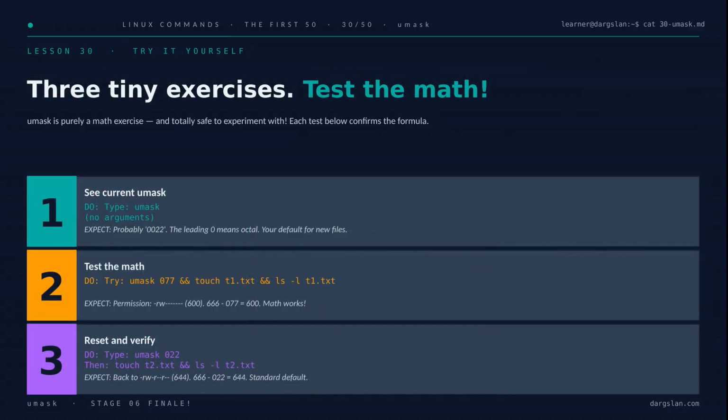Time to prove it on your own terminal. First, just type umask with no arguments. You'll almost certainly see 022, your invisible default. Then try umask 077, touch a file called t1.txt and list it. You should get rw-------, exactly 666 minus 077. Finally, reset to umask 022, touch t2.txt, and watch it land right back at 644. Three tiny commands and the math reveals itself.